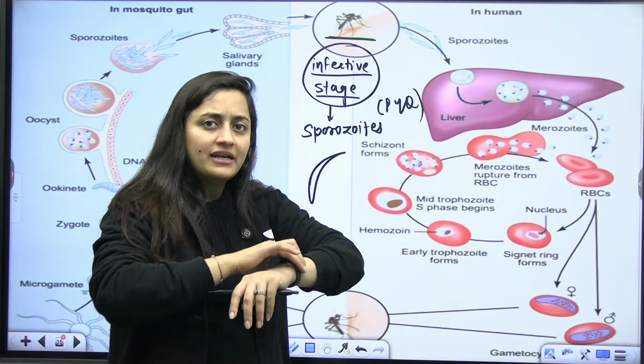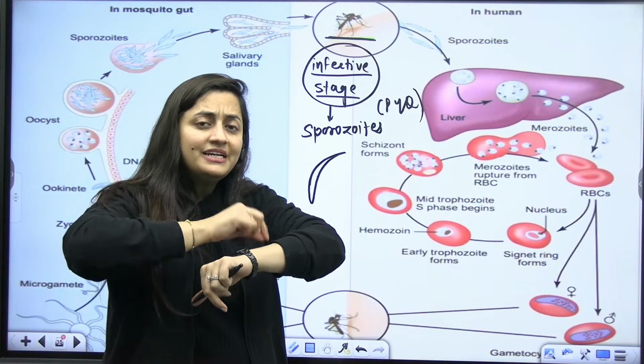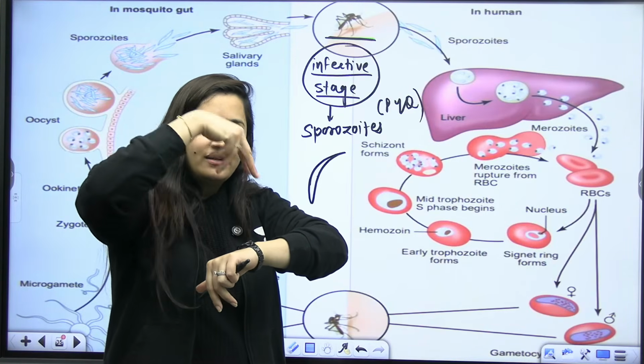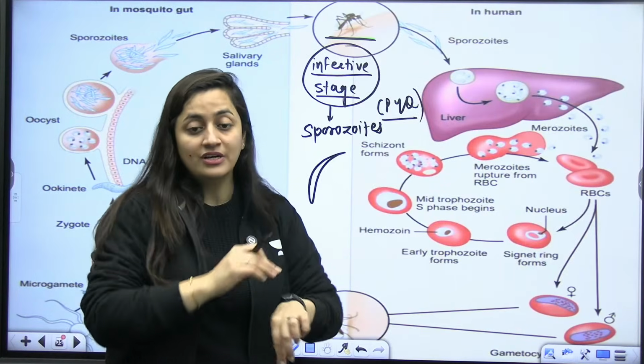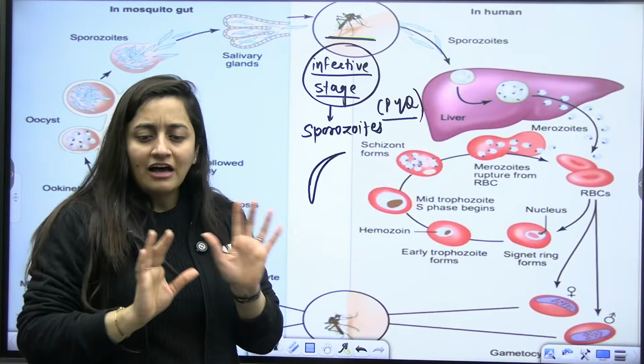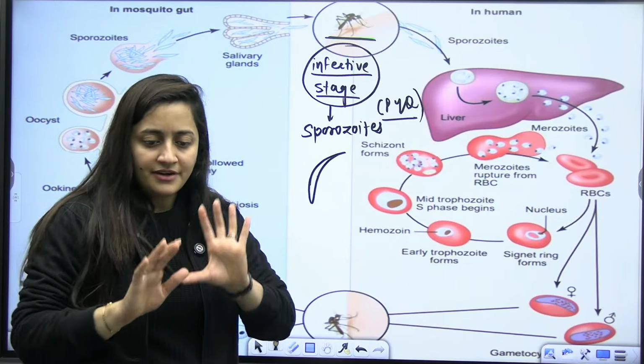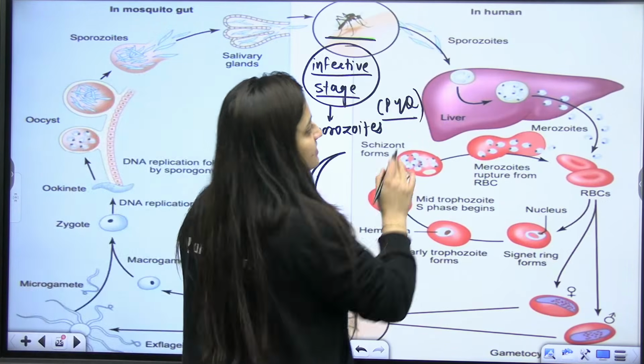While biting the human, it will put in a drop of saliva containing the malarial parasite, the sporozoites, which are the infective stage, again a previous year question. It will enter the blood and stay there for around half an hour. Then it will find its way to the liver.